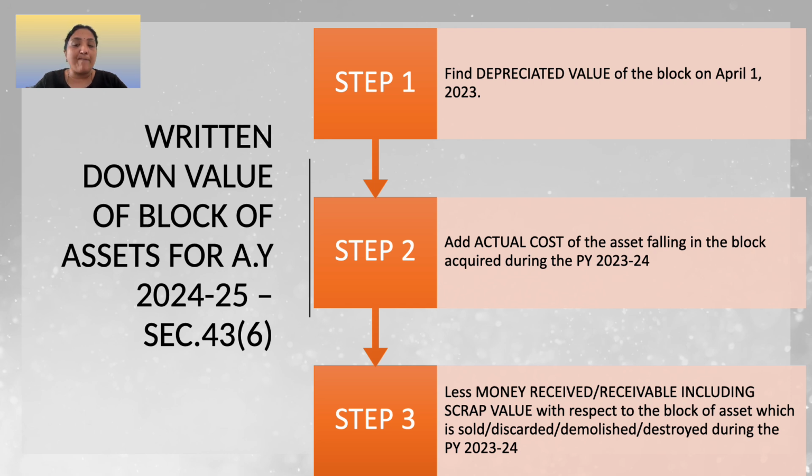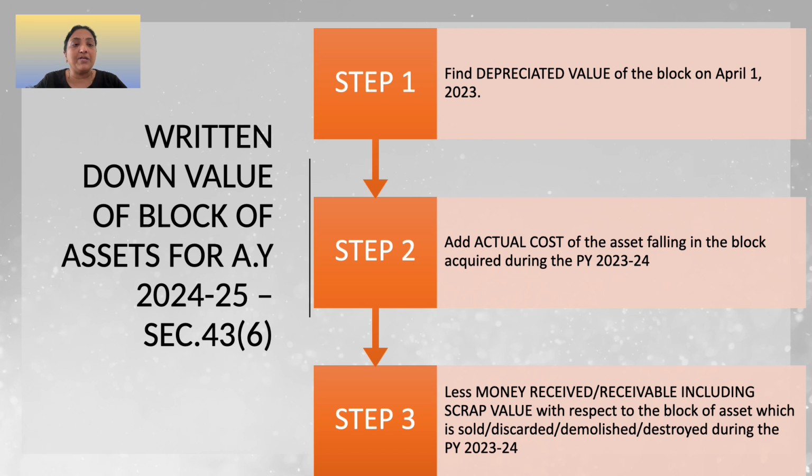In the context of computing depreciation, it is important to understand the meaning of the terms written down value and actual cost. Written down value under the Income Tax Act means: where the asset is acquired in the previous year, the actual cost of the asset will be treated as written down value. Where the asset is acquired in an earlier year, the written down value shall be equal to the actual cost incurred less depreciation actually allowed under the Act.